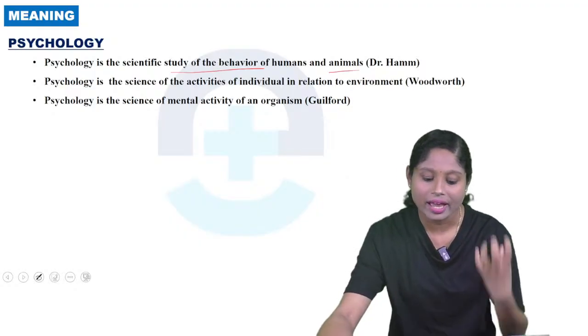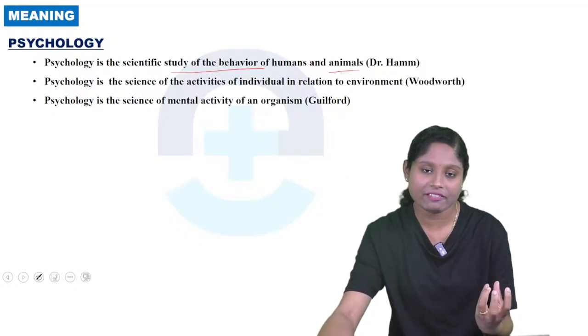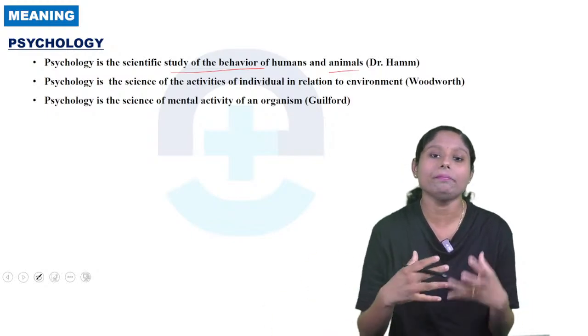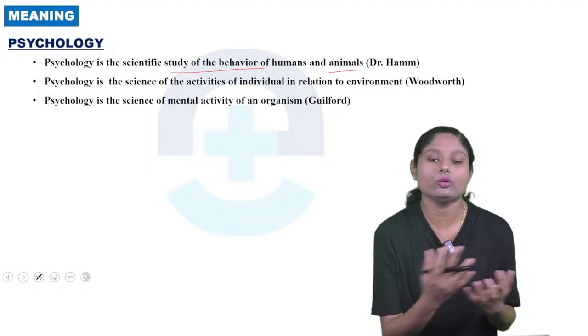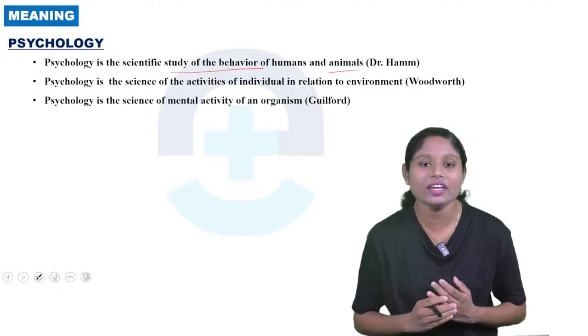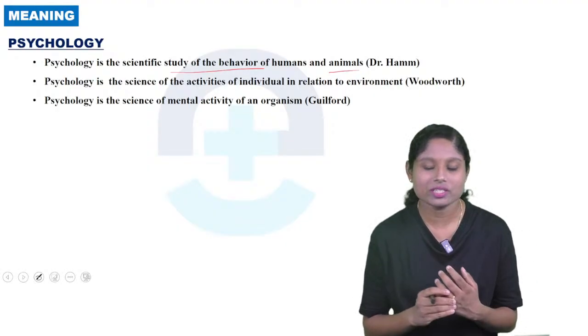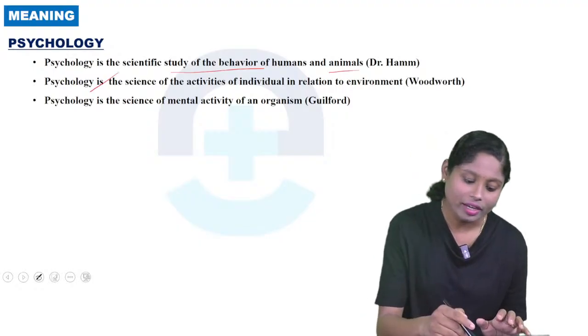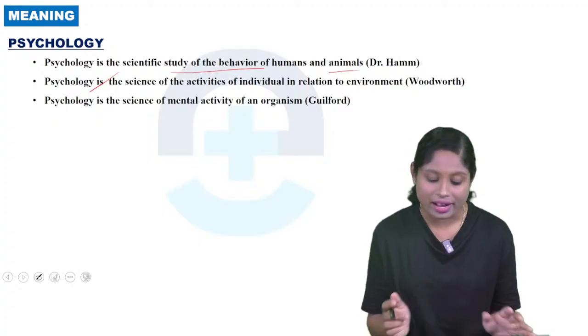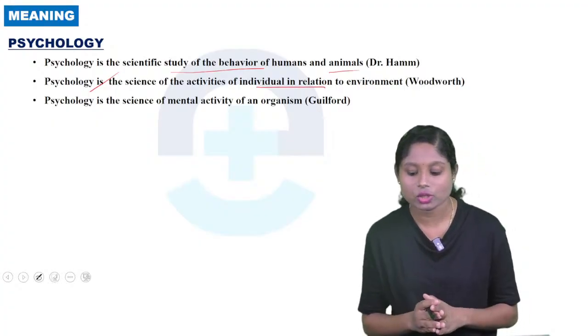What does psychology mean? It's a study of human behavior. We use psychology to study people's behavior and how they behave. So psychology is a scientific study of behavior of humans and animals. So it's defined by Dr. Ha. Next one, psychology is the science of activities of individuals in relation to environment.